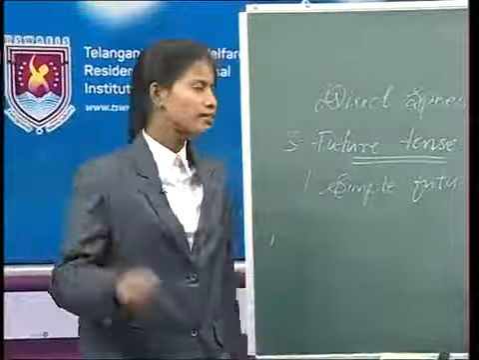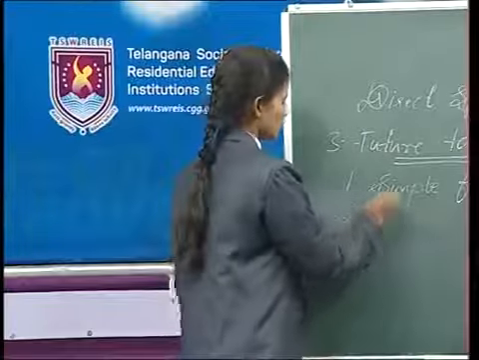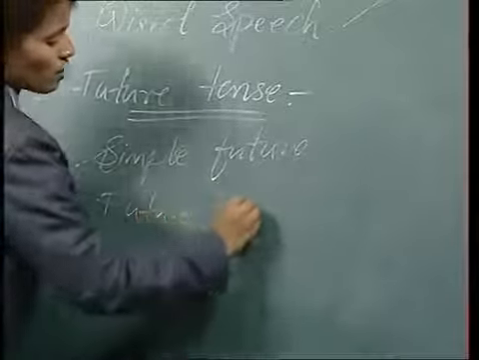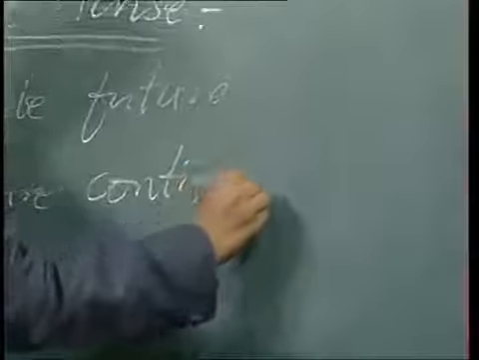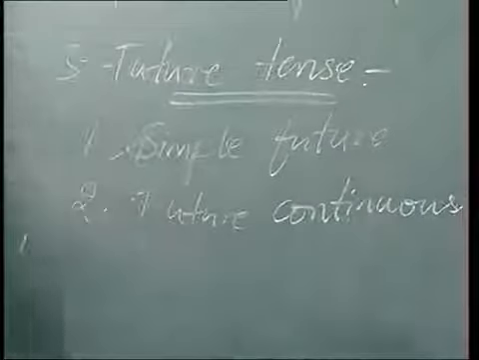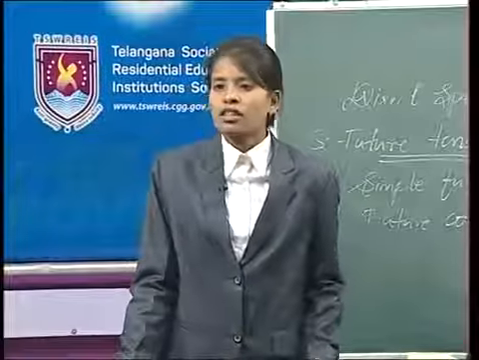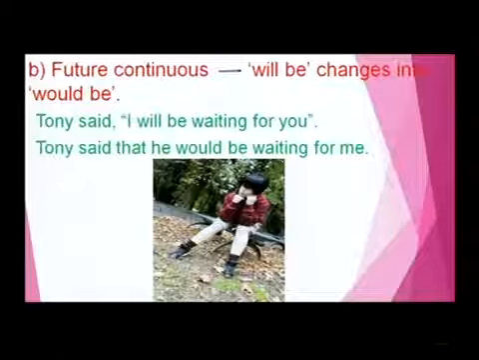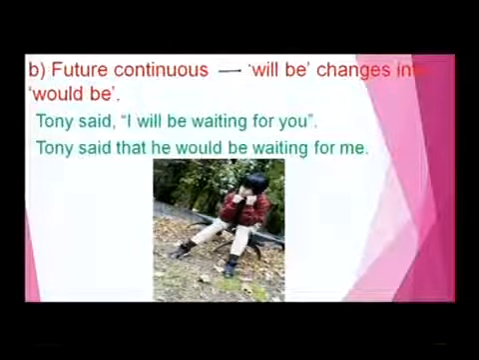Now, the second thing of the future tense is future continuous. Now, let us see, friends, what are the statements of future continuous, how they will change in the indirect speech. See here. In the future continuous, "will be" changes to "would be". For example, Tony said, "I will be waiting for you." Tony said that he would be waiting for me.